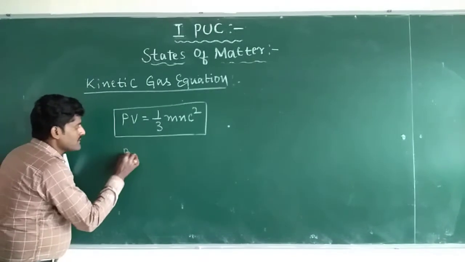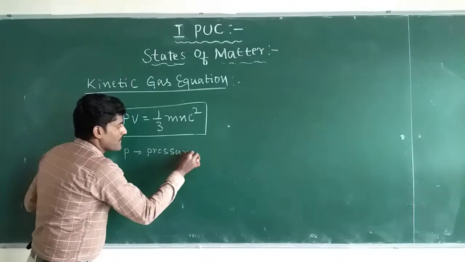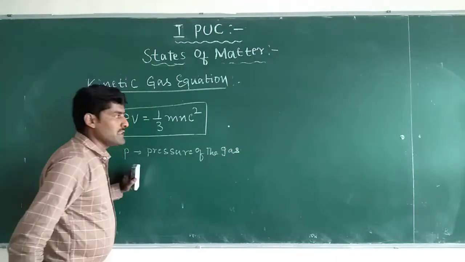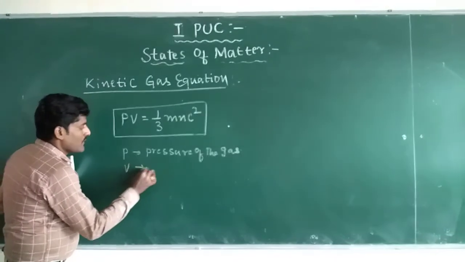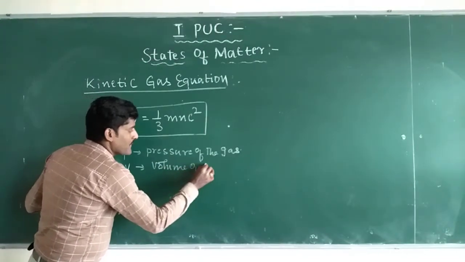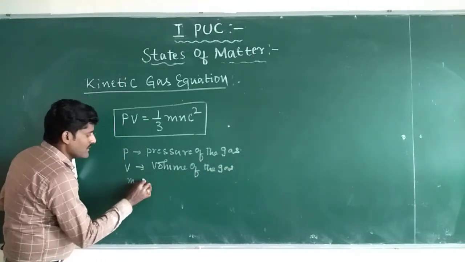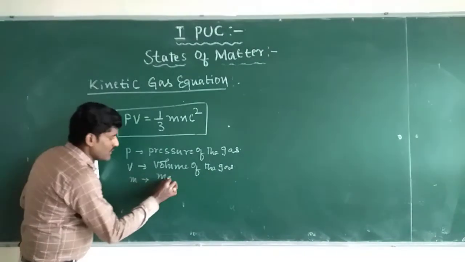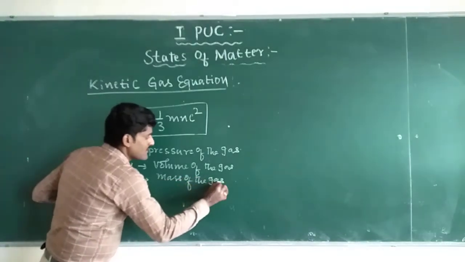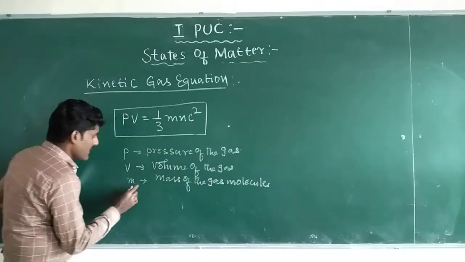Here P is the pressure exerted by the gas. V is the volume occupied by the gas. m is the mass of the gas molecules.